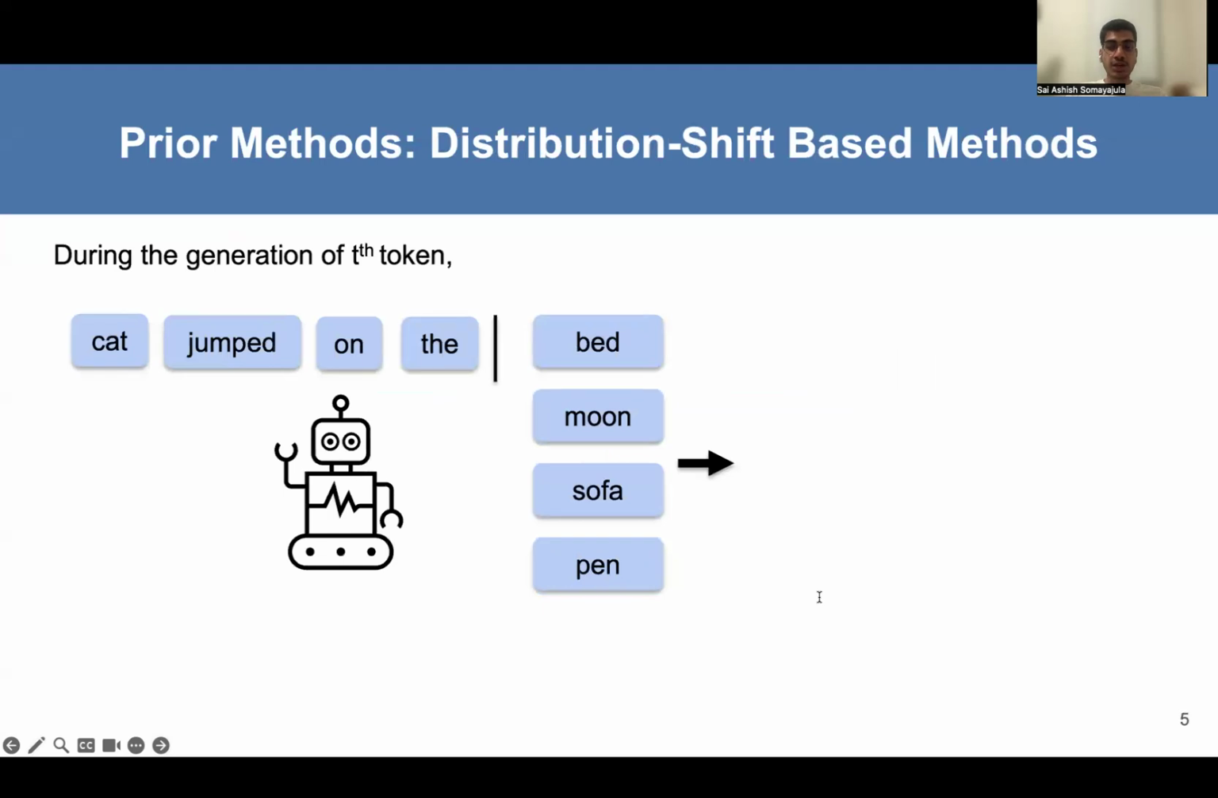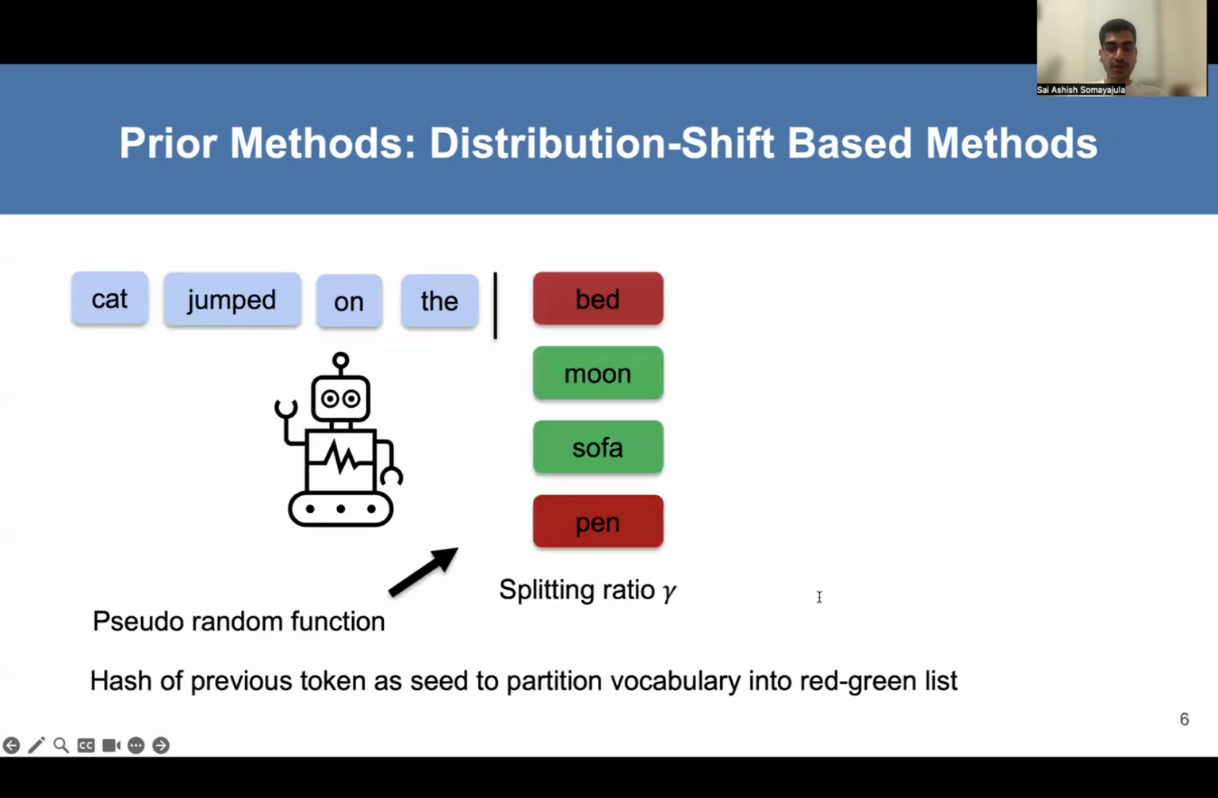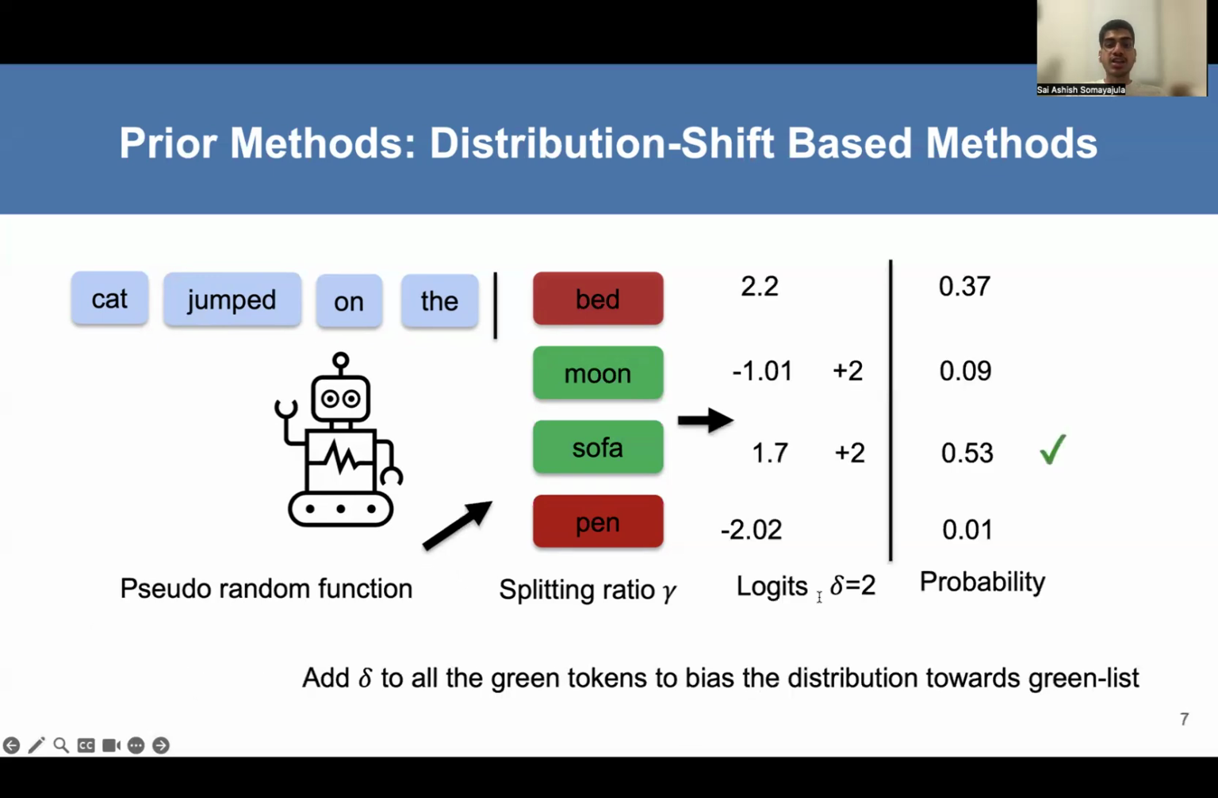Let us say, condition on "cat jumped on the", we need to generate the next token. Say the vocabulary contains the tokens bed, moon, sofa, pen. Hash of the previous token is used as a seed to partition the vocabulary into red-green list with the splitting ratio gamma. Say bed and pen belong to the red list and moon and sofa belong to the green list. A small positive number delta is added to all the green list tokens to encourage their generation.